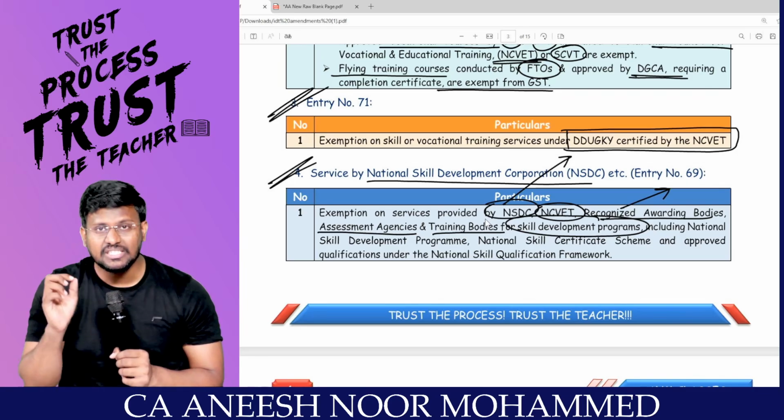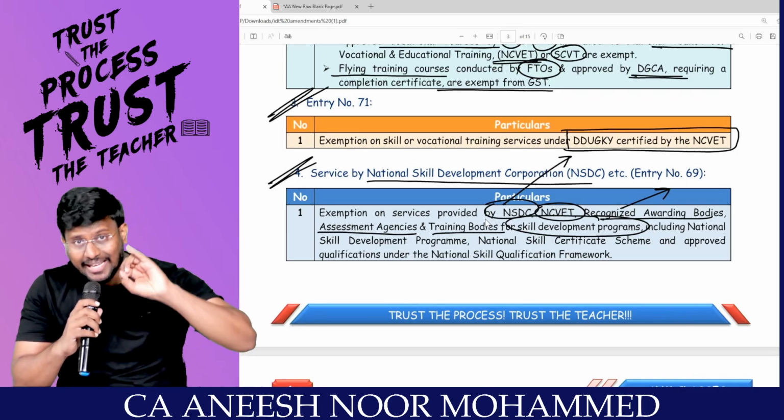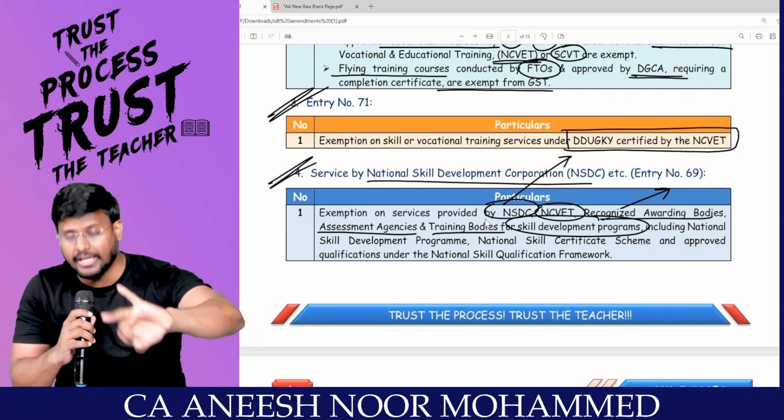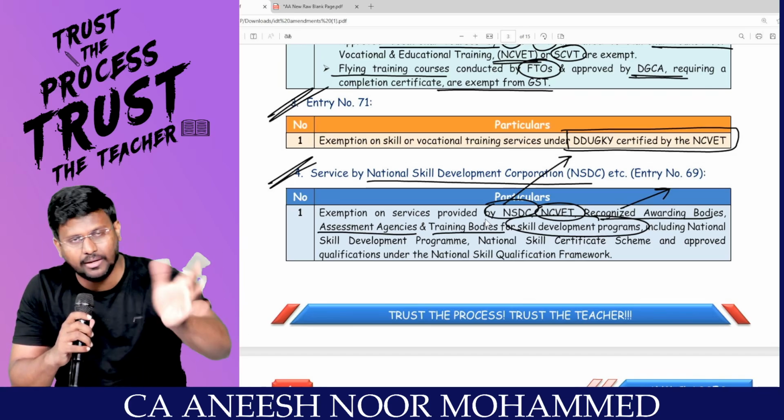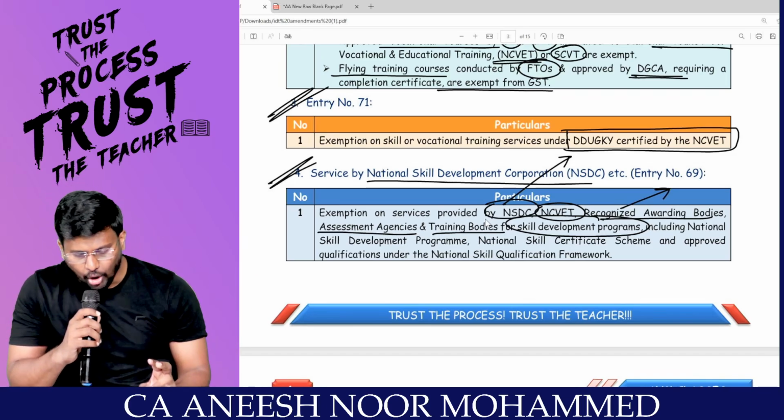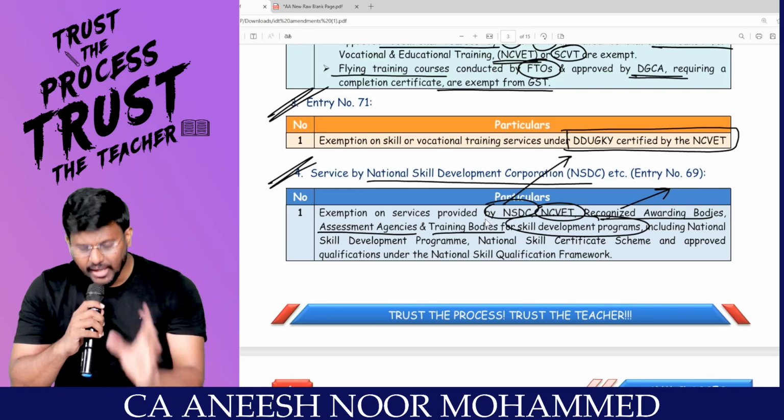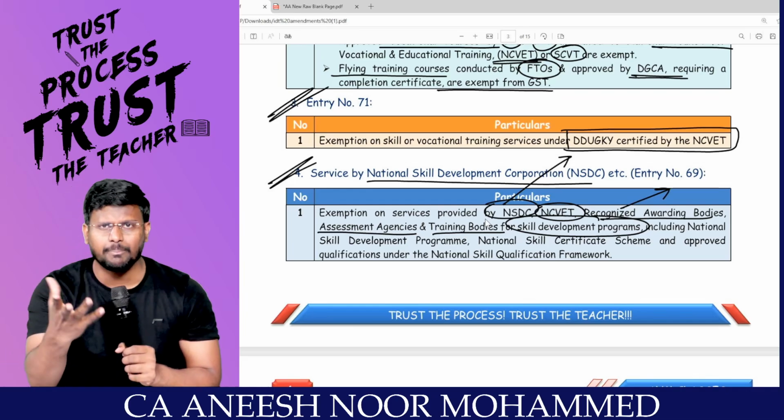Earlier, if the services are provided by these bodies like NSDC and NCVT, now the name has been changed to NCVET, that's it. Then recognized awarding body, assessment agency, training body for what development? Skill development, it is exempted.